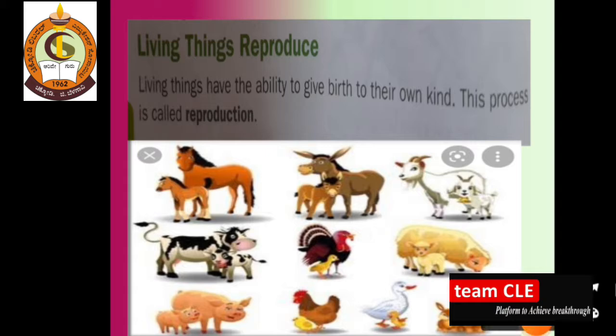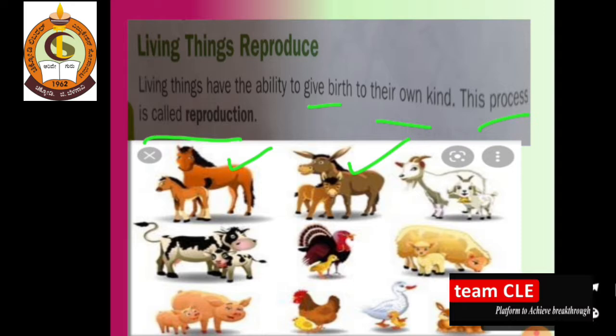So dear students, the question is whether living things reproduce their own kind. The answer is, living things have the ability to give birth to their own kind. This process is called reproduction. So living things have the ability to give birth to their own kind, and this process is called reproduction. You can see in this image the horse has its own kind, a foal, whereas